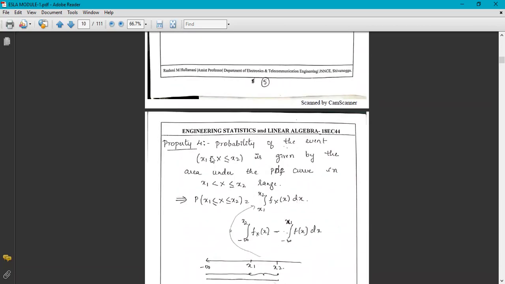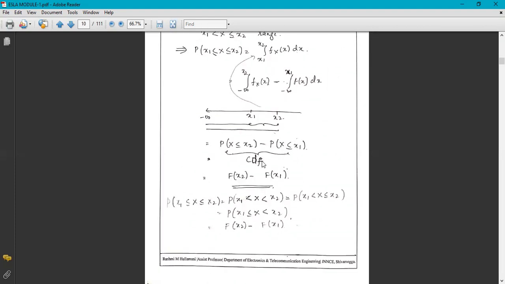So the probability of the event x1 less than or equal to x less than or equal to x2 is given by the area under the PDF curve in that range, and the value is F_X(x2) minus F_X(x1). We subtract the interval minus infinity to x1 from the interval minus infinity to x2, and we get the interval x1 to x2.